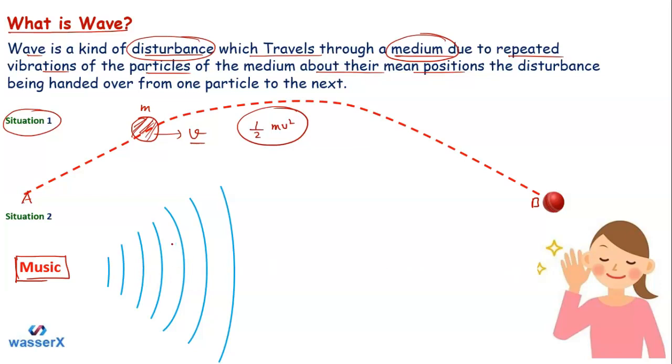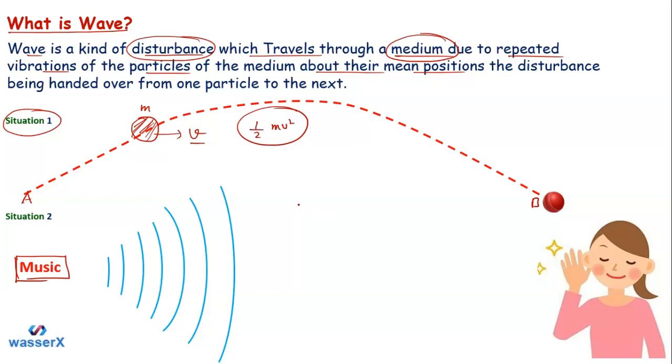I mean to say, here we have sound energy. The sound energy is transferring from this point to this point. You can say this is point A and this is point B. So in the second situation also, the sound energy is traveling from one point to another, but the whole music system is not traveling at all, and still the girl can hear the music. So these are the two situations, and you are going to tell me in which situation the wave is forming. I hope that you all have got the answer.